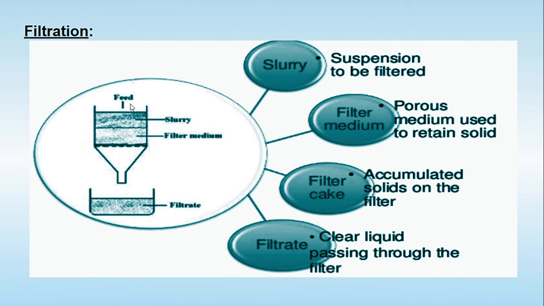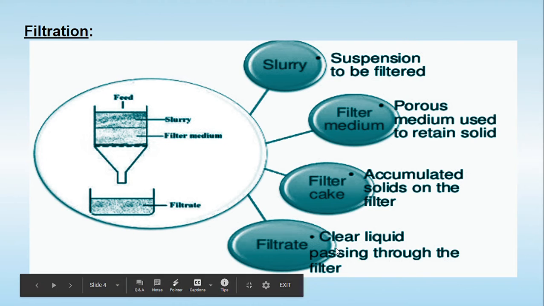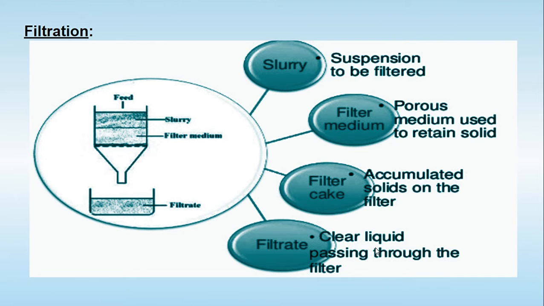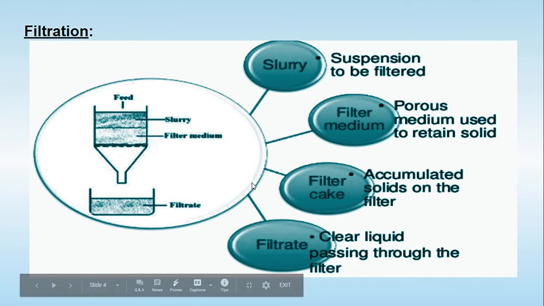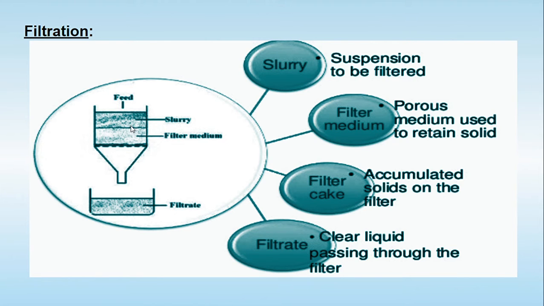So this is going to be the inlet, and as you know, under gravitational force the slurry is filtered by the filter medium, and from the bottom the pure liquid comes out, which is called the filtrate. In this case the filtrate is a clear liquid coming out after passing through the filter medium. After some time, as the liquid is removed from the slurry, you find deposition of particles taking place, and that accumulation of particles on the filter medium is known as the filter cake.